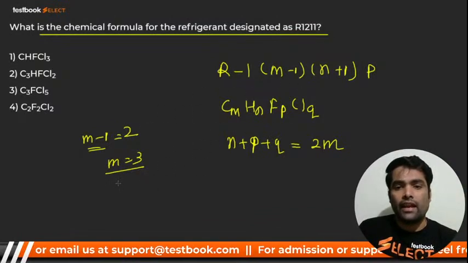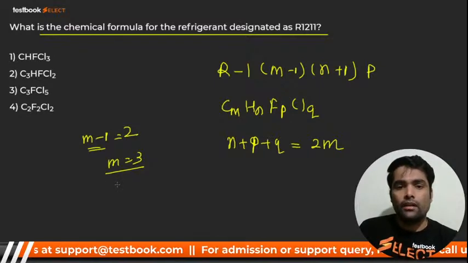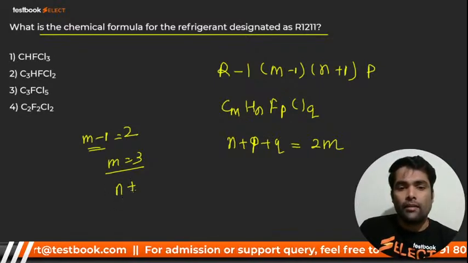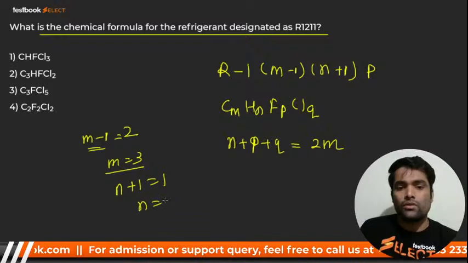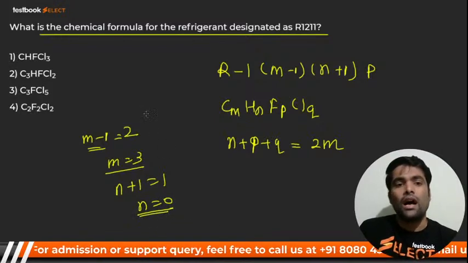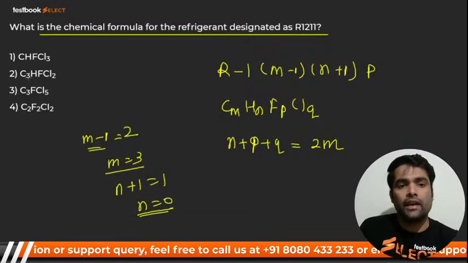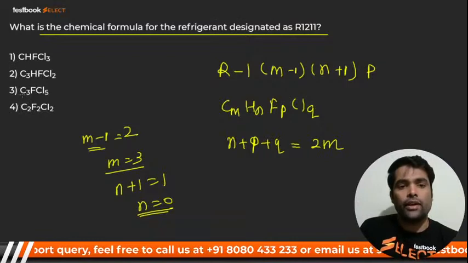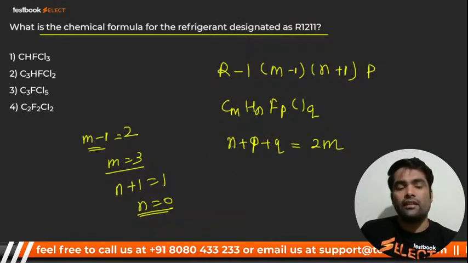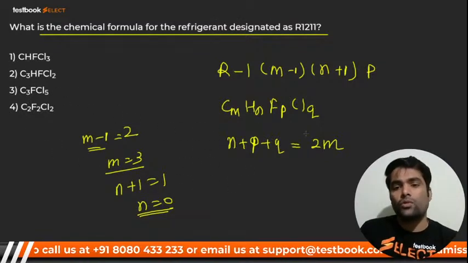n is what, my dear? n plus 1 is nothing but 1, so n is equal to 0. That means there will be no hydrogen in it. Now see which option has no hydrogen; it is in these, so these two options are not the answer, one of these two is the option. Now what is Cl? Cl is q. So find out the value of q.